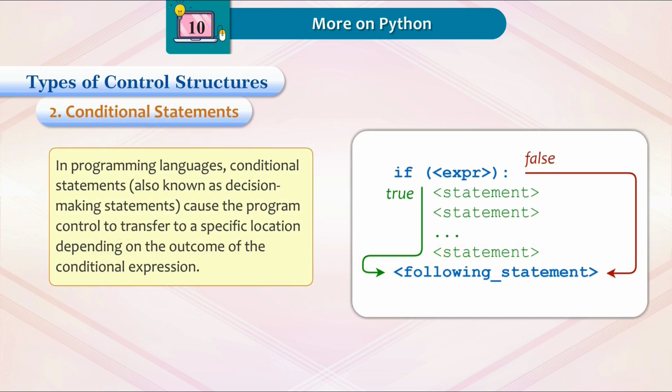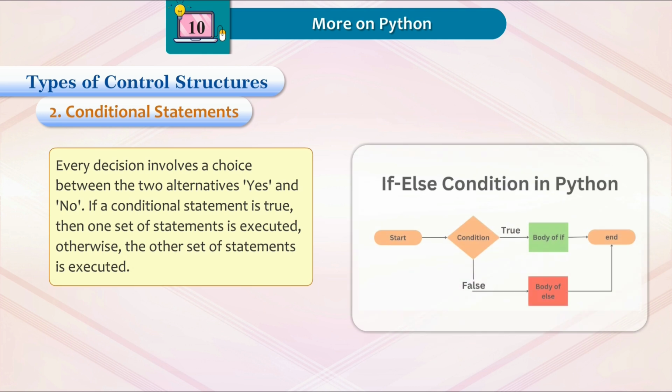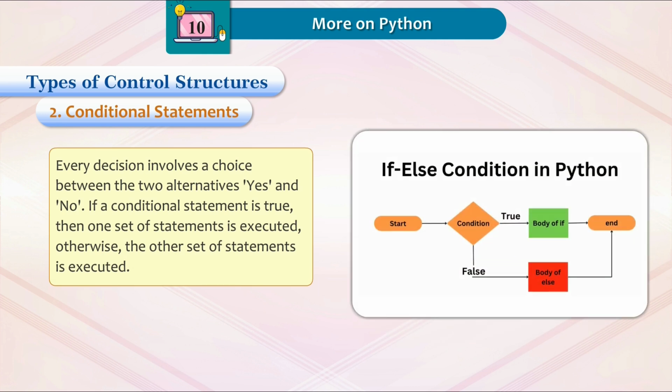2. Conditional statements. In programming languages, conditional statements, also known as decision-making statements, cause the program control to transfer to a specific location depending on the outcome of the conditional expression. Every decision involves a choice between the two alternatives, yes and no. If a conditional statement is true, then one set of statements is executed. Otherwise, the other set of statements is executed.